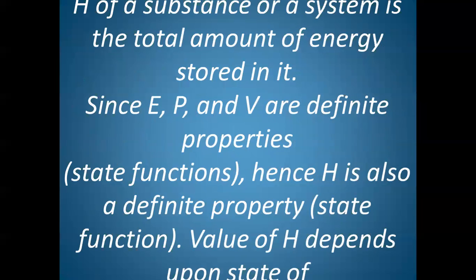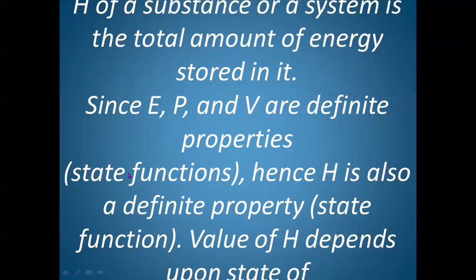Enthalpy of a system is represented by H. Of a substance or a system, it is the total amount of energy stored in it. So we can define the heat content or enthalpy of a substance as the total amount of energy which is stored in it. Internal energy, pressure, and volume are definite properties of a system called state functions.